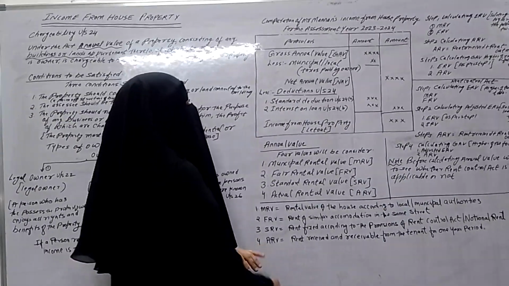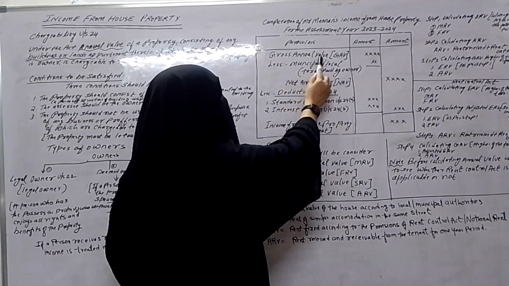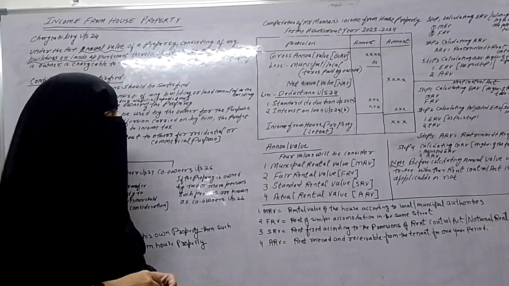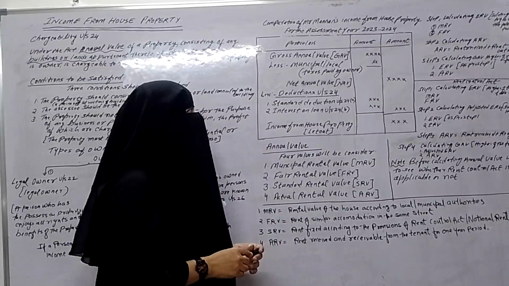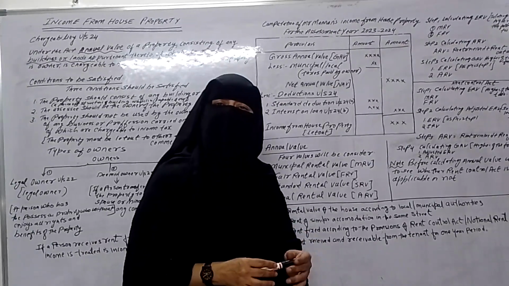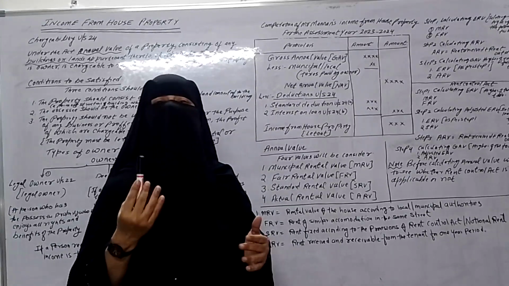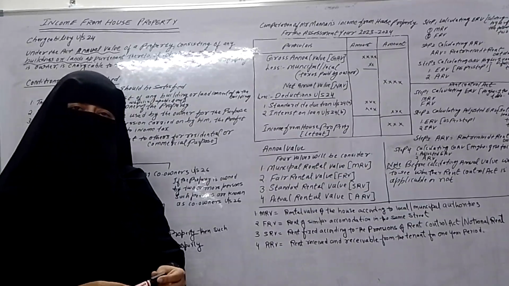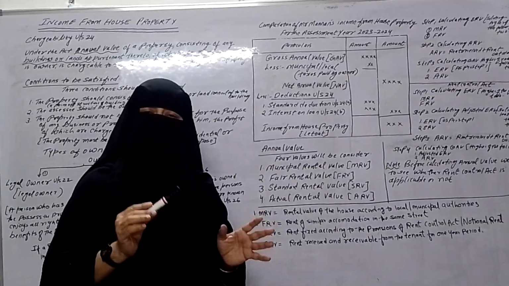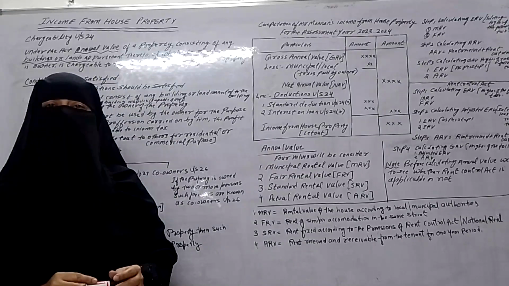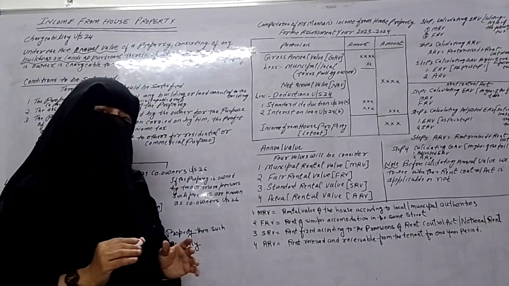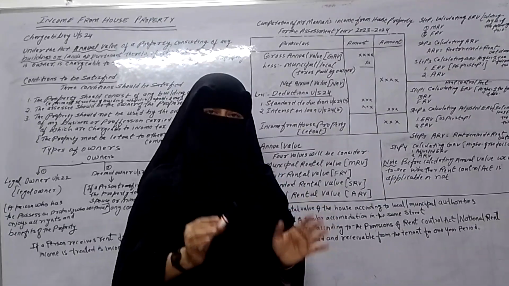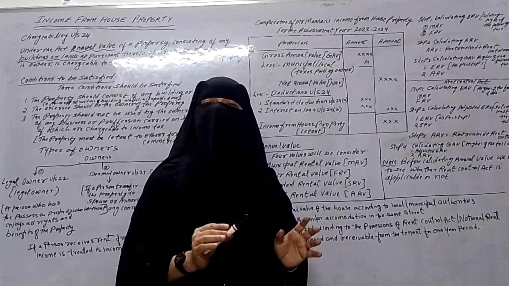Under that, first we have to write gross annual value, which represents GAV. Once we get the gross annual value, from the gross annual value we have to subtract the municipal taxes or local taxes paid. And for getting the deduction of municipal taxes, the condition is that municipal taxes must be paid by the owner. It is paid and it is paid by the owner.